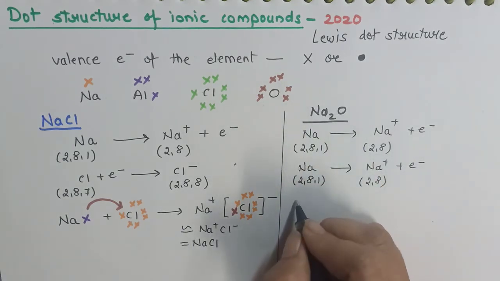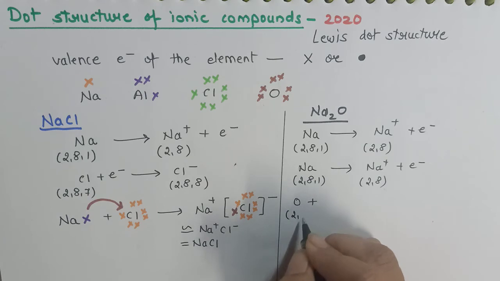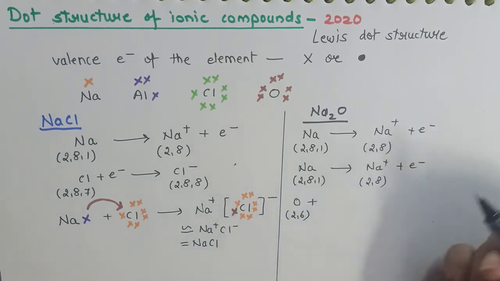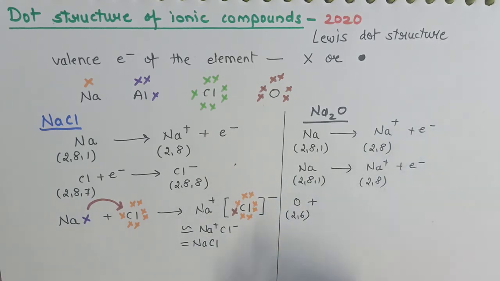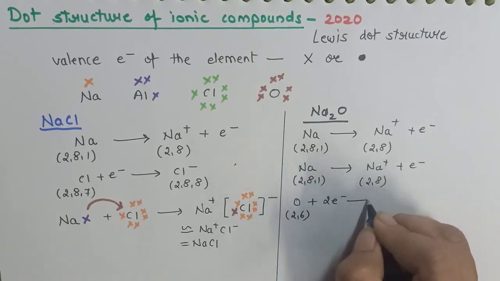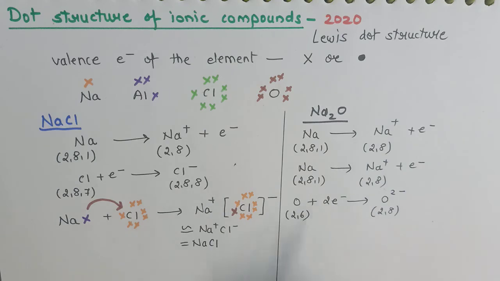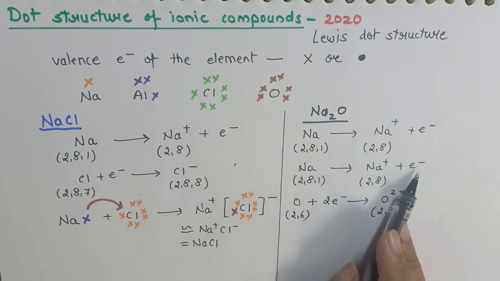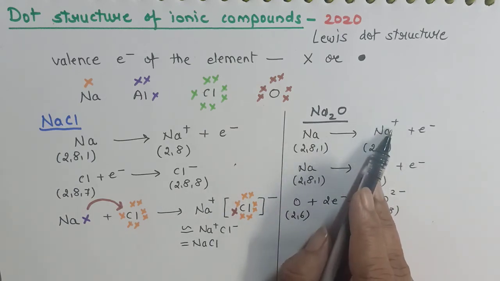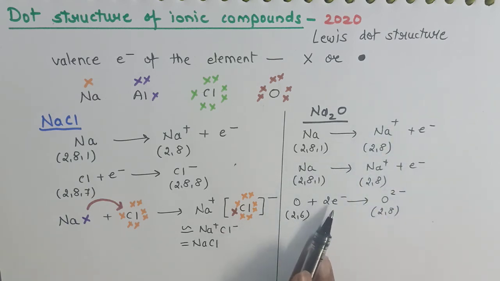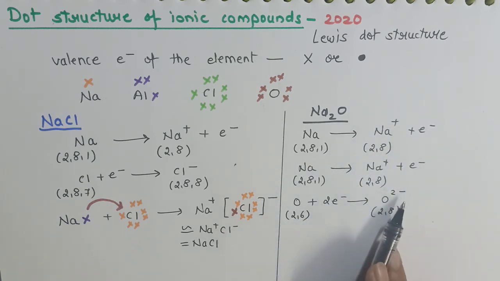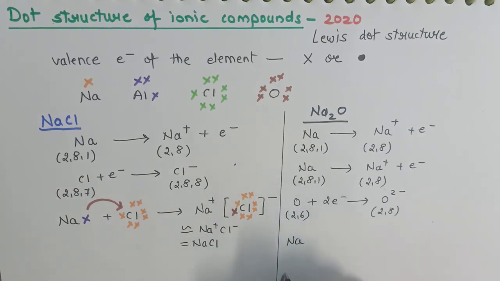Okay, now oxygen. Oxygen electronic configuration is 2, 6 and it will accept both these electrons given by sodium and therefore will form O2 minus, completing its octet. Whatever number of electrons are lost, that is equal to the positive charge developed. Whatever number of electrons are accepted, that is equal to the negative charge developed. Okay, now the same we will represent with the help of cross.